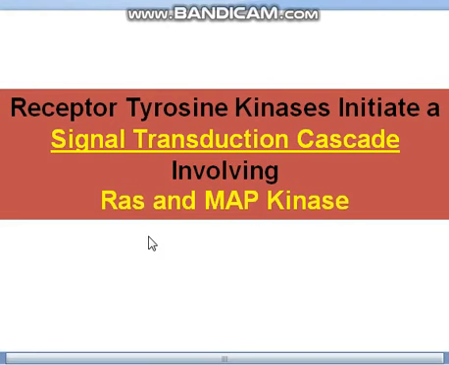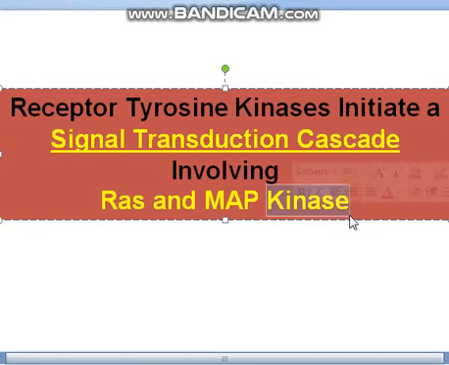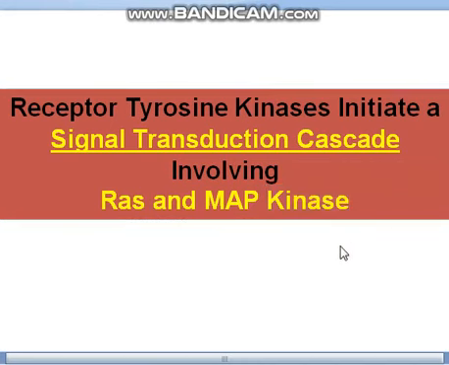So we will see that again, that the GTP-GDP complex is involved here. And MAP kinase is an enzyme, and whenever an enzyme is involved in kinetics or energy, it will always be termed a kinase enzyme.